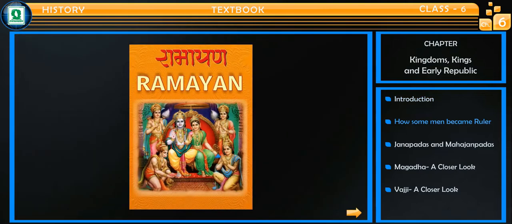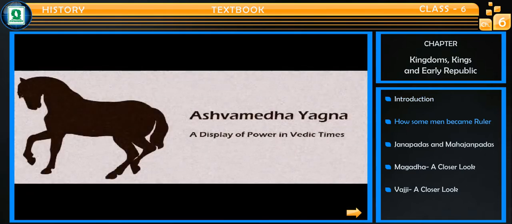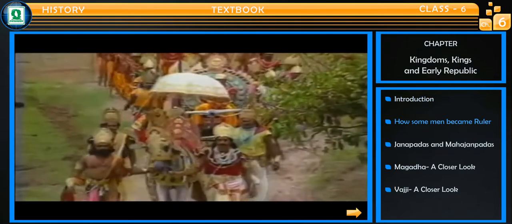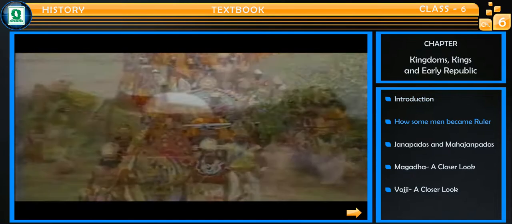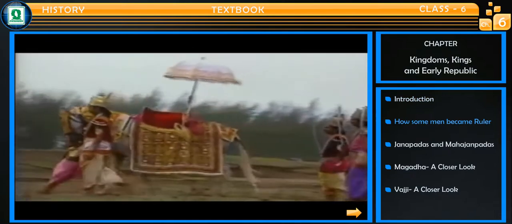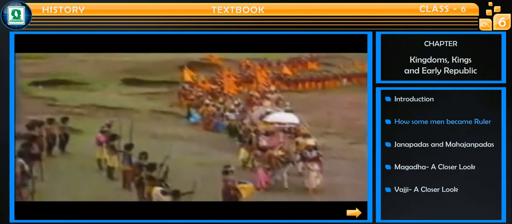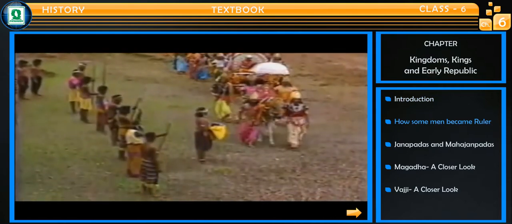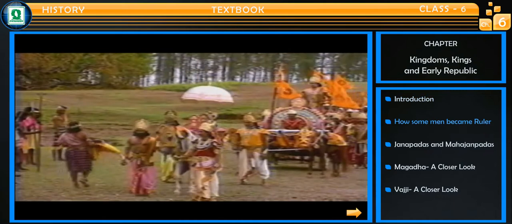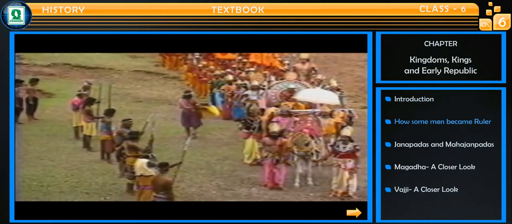Some texts highlight one such ritual known as Ashwamedha, or horse sacrifice. Under this, a horse was let loose to wander and guarded by the king's men. If the horse wandered in the kingdoms of the other kings and was stopped by the king or his men, then the king had to fight. On the other hand, if they allowed the horse to pass through their kingdom, it meant that they accepted that the king who wanted to perform the sacrifice is stronger than them.